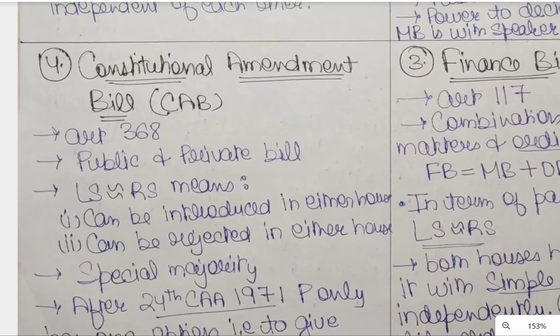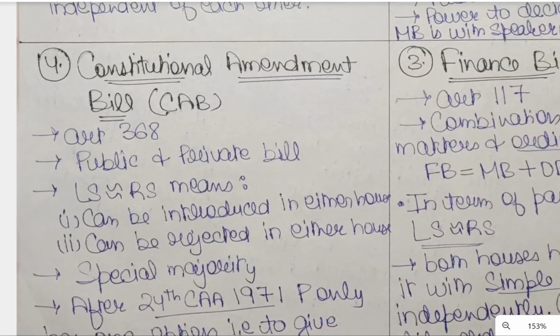The third type of bill and the final one is called the Constitutional Amendment Bill, CAB. Its definition is given in Article 368. You can study afterwards. Very, very important point to note here: it can be a public bill or a private member bill. It is very crucial and very important to note.